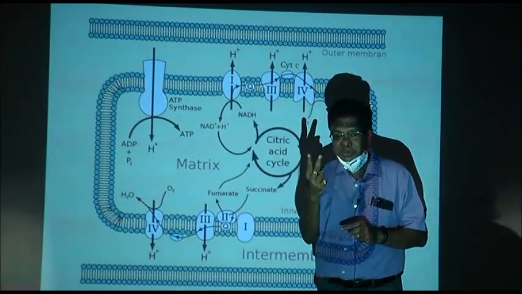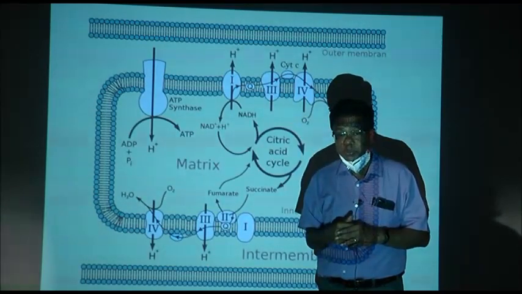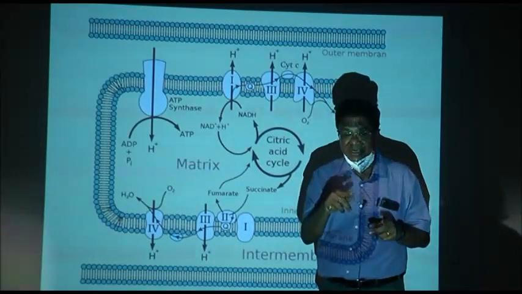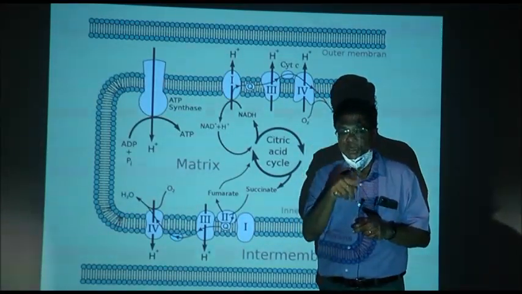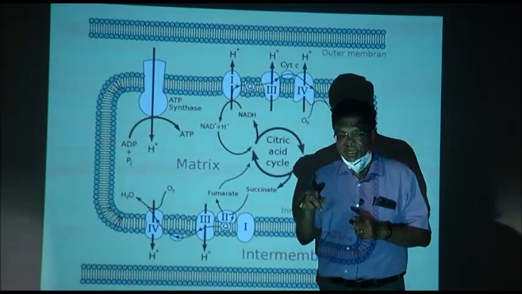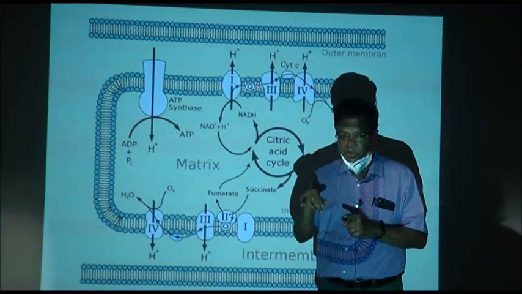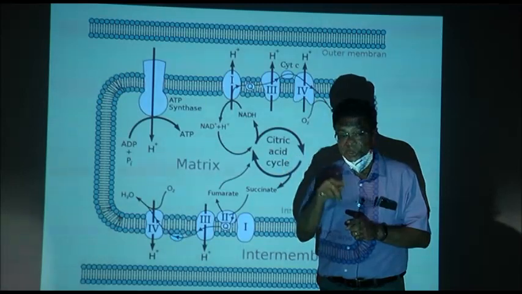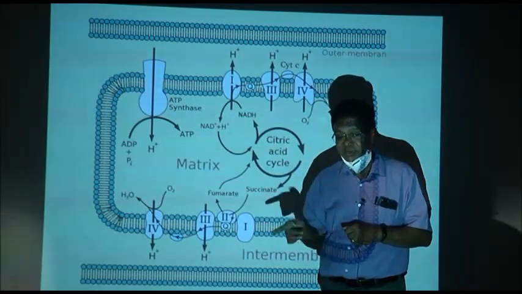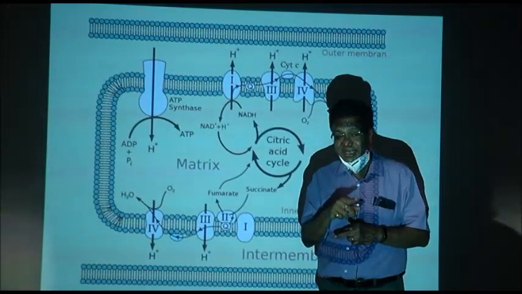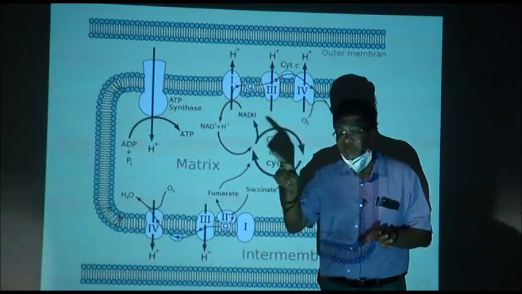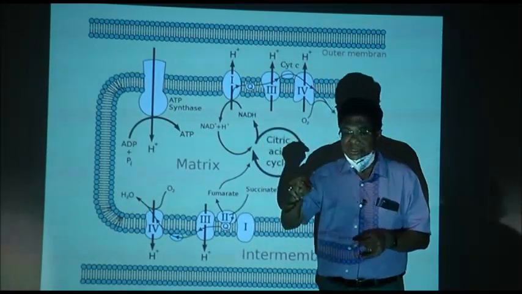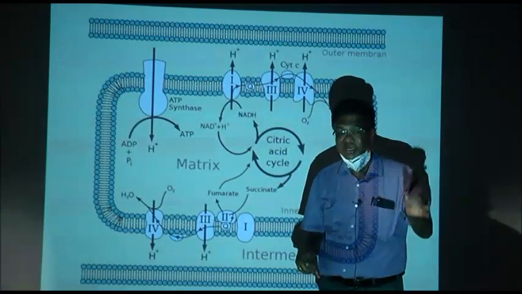When you add 2 hydrogen to it, hydrogen has how many protons? 2, and how many electrons? 2. The electron satisfies the NAD plus. So, it becomes NADH, proton and electron, and what is left out? 1 H plus. So, NADH plus H plus, whereas in case of FAD, it is not FAD plus, that means there is no electron gap. So, the 2 hydrogens are added to FAD and it is called FADH2.